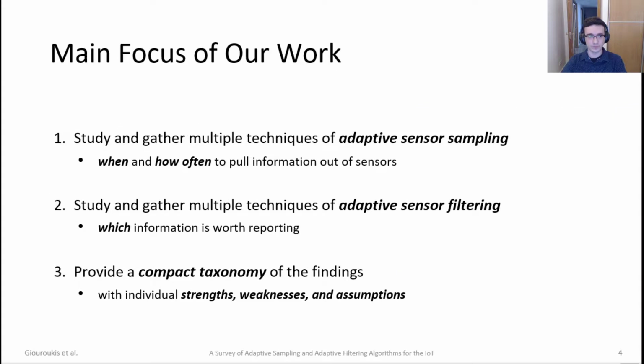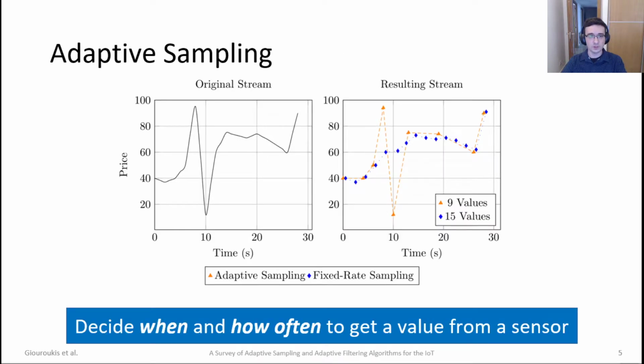The main focus of our work is to identify, study, and gather multiple techniques of adaptive sensor sampling that help answer the questions of when and how often to pull information out of sensors. And the second most important part is, again, to study and gather multiple techniques of adaptive sensor filtering, which answer the question of which information is actually worth reporting. Finally, we want to provide a compact taxonomy of our findings, where it's easy to highlight individual strengths, weaknesses, and any assumptions. Let's begin with a naive example of adaptive sampling.